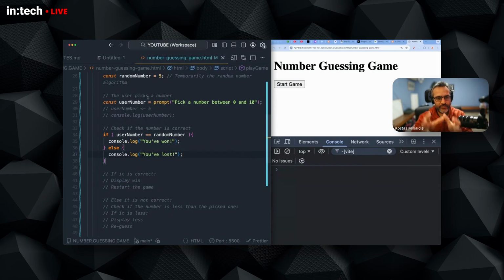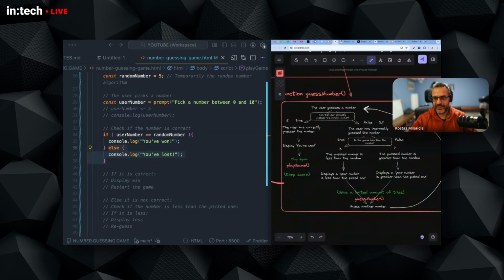So right now we go into the first branching. This part is where our program splits into two, diverges into two different routes. This if route happens only when this is true, when the user number is the same as the number, and this happens or gets executed only if the numbers are different. This is this part here. This is how we add this in code.